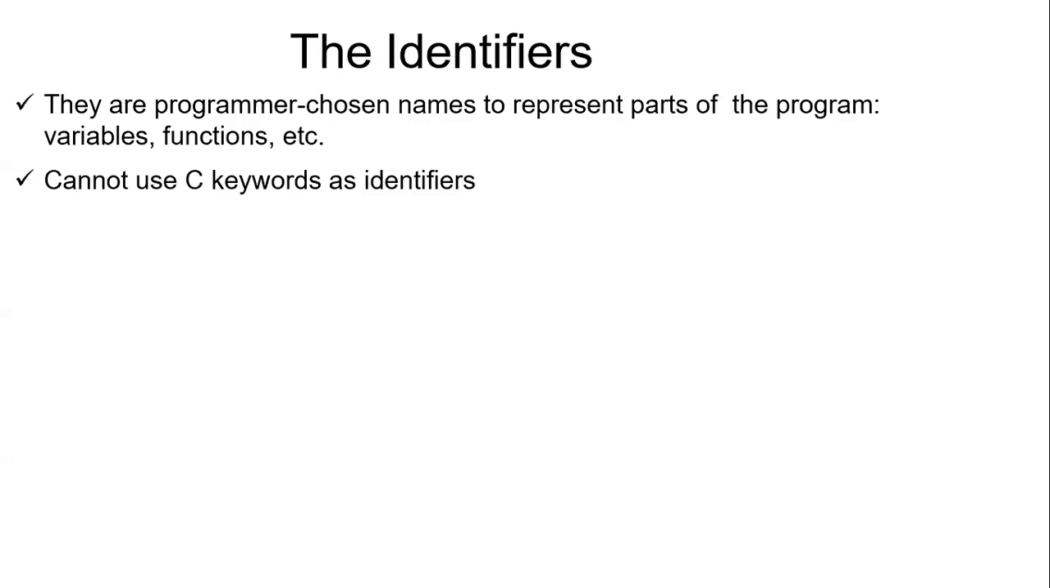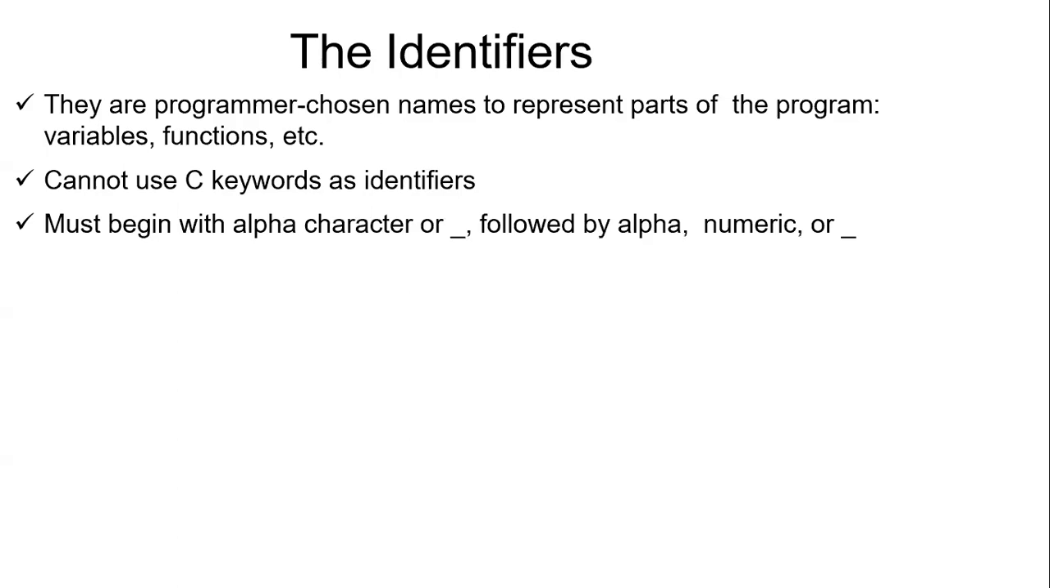Likewise, we cannot use C keywords as identifiers. Very, very important point to be cleared here. Identifiers cannot be the keywords. For example, void, main, if, else, while, do, etc. Out of those 32 keywords, we cannot select any one of them as the identifier. Identifier should be general terms apart from the keywords.